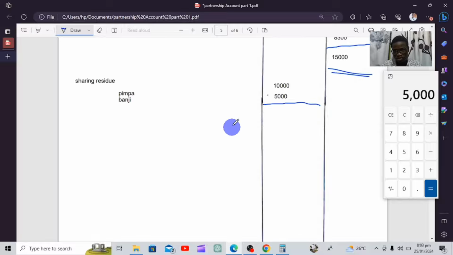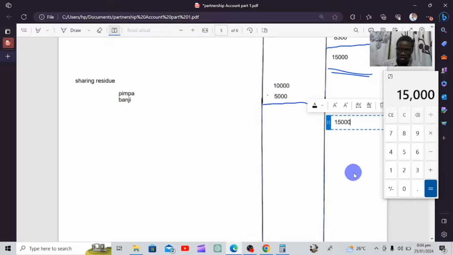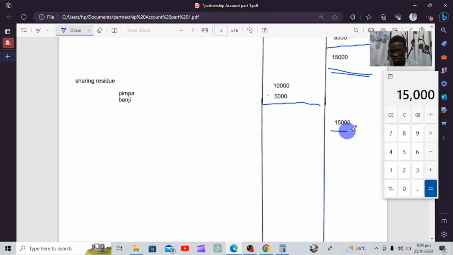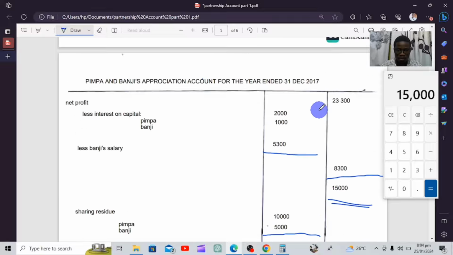So that's how you do it. When you add 5,000 automatically plus 10,000 gives you 15,000. So meaning the solving of the ratios was done correctly. If you find different figures top down, meaning you missed it somewhere. So this is the way to go about the appropriation account.